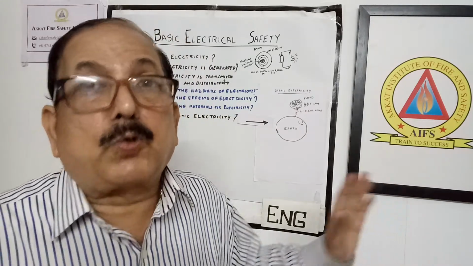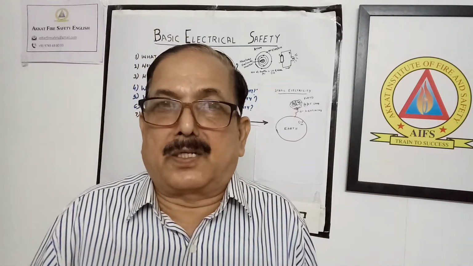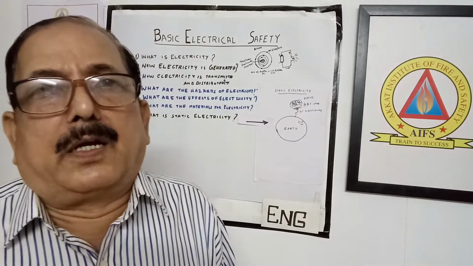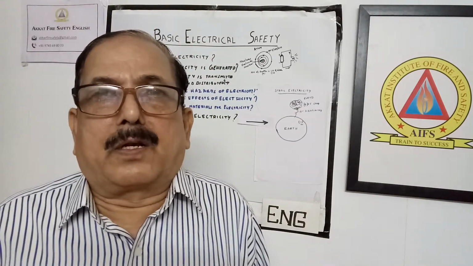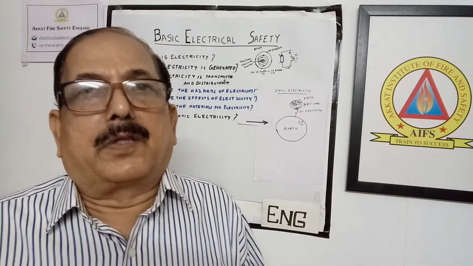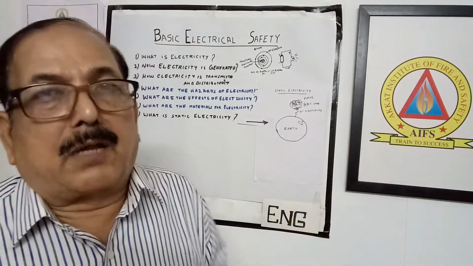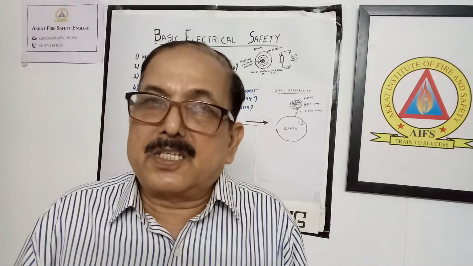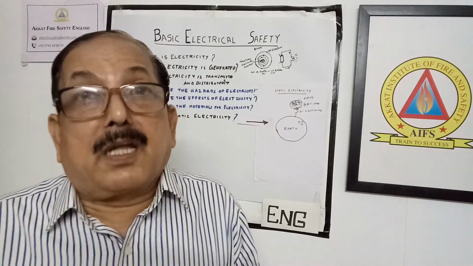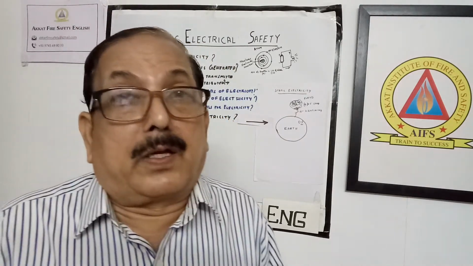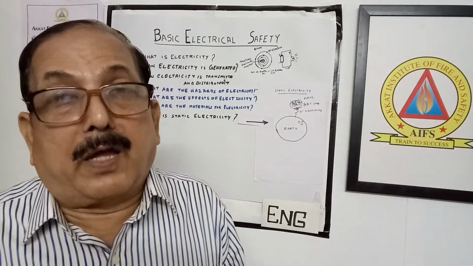This is naturally occurring static electricity. We know this in our day-to-day life, particularly in the rainy season, when the cloud gets a positive charge and the earth is a negative charge, then this type of lightning happens. That is static electricity. This type of electricity we can even see in our own life.